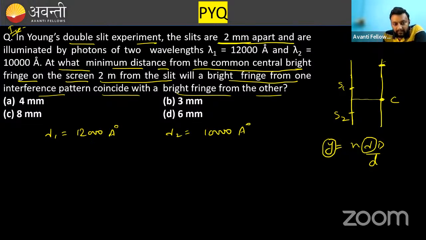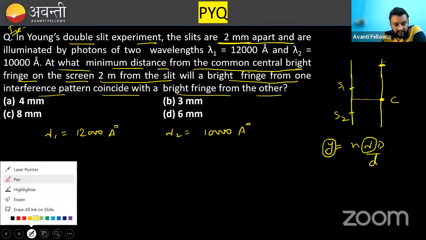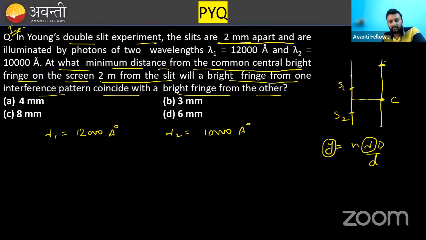So that means one thing you can assume: if the nth maxima of lambda 1 is at point P, then the n plus 1th maxima of lambda 2 will be at the same point.